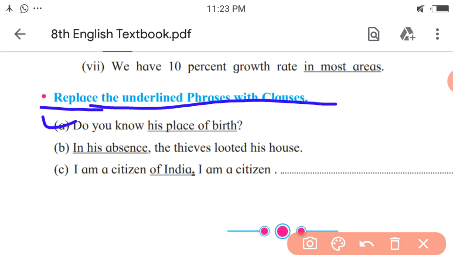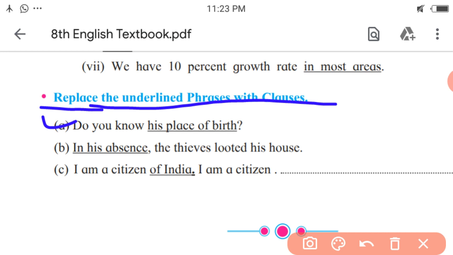This part will remain the same: do you know. His place of birth is showing the place only. So what relative pronoun can be used to join the first part and the second one? As it is the place, we have to use the word where. Now how will the answer be? Do you know where he was born?